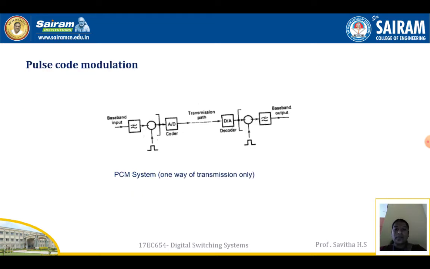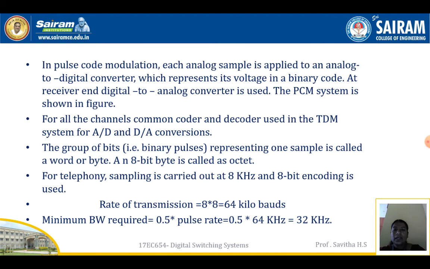The figure shows pulse code modulation, which is one way of transmission only. In pulse code modulation, each analog sample is applied to an analog to digital converter which represents its voltage in a binary code. At the receiving end, a digital to analog converter is used. The PCM system is as shown in the figure. For all the channels, a common coder and decoder are used in the TDM system for analog to digital and digital to analog conversion. The group of bits, that is binary pulses representing one sample, is called a word or a byte.